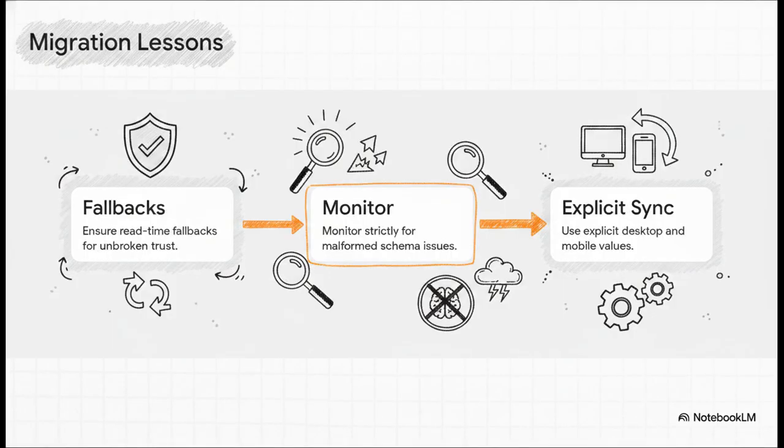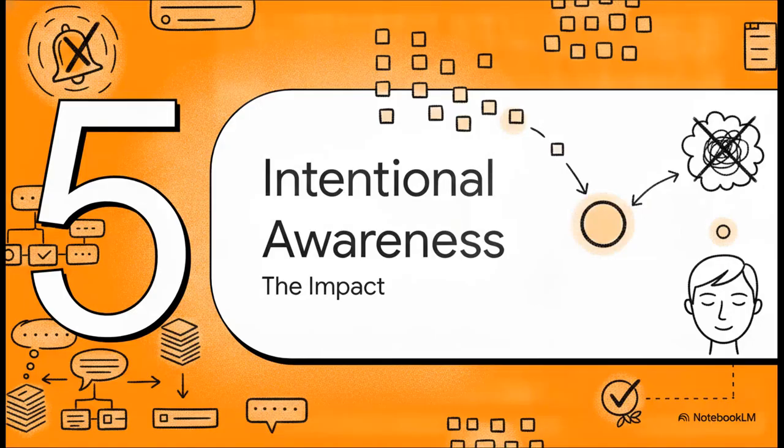Of course, migrating millions of people is not without its hurdles. The engineering team learned some pretty hard lessons here. Step 1. Always ensure read-time fallbacks so user trust is never broken. Step 2. Monitor strictly for malformed schema issues. They actually found that even a minuscule flaw in the data's blueprint could completely reset user preferences. They'd have to scrub the data and flush the memcache, which is basically the system's short-term memory, just to fix it. And step 3, clarity beats cleverness. Using explicit desktop and mobile values worked way better than trying to rely on overly clever but super fragile sync parameters. All right, which brings us to our final section, achieving intentional awareness and looking at the real-world impact.